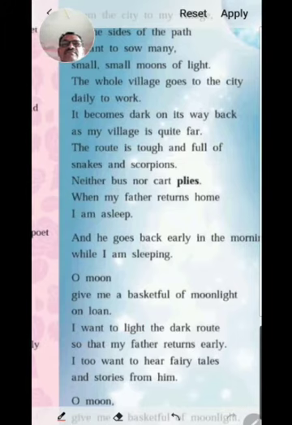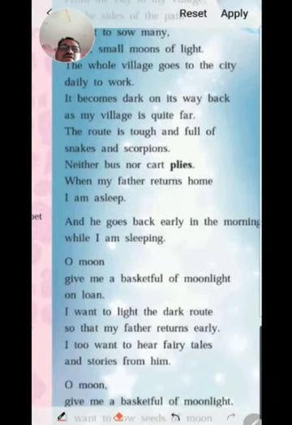Then he said, and he goes back early in the moonlight, early in the morning while I am sleeping. And then you see, the child said, when I am asleep, at that time father comes home, and before I awake in the morning, my father has gone back.